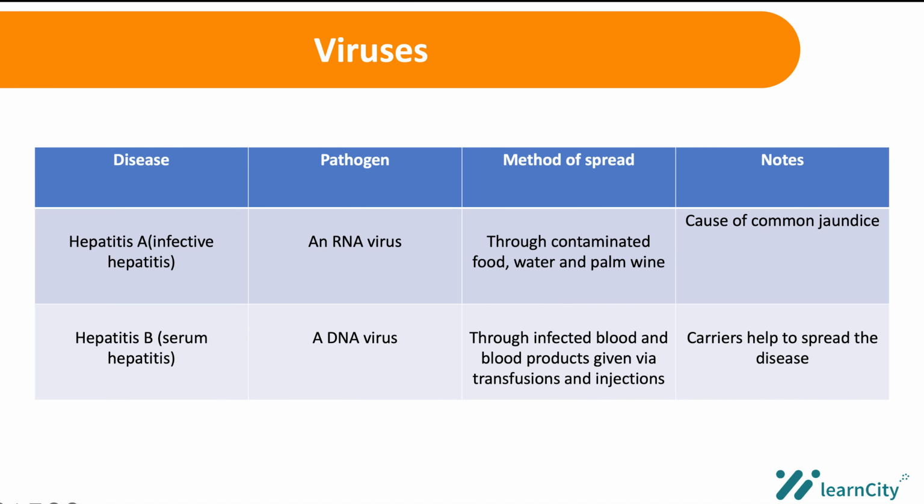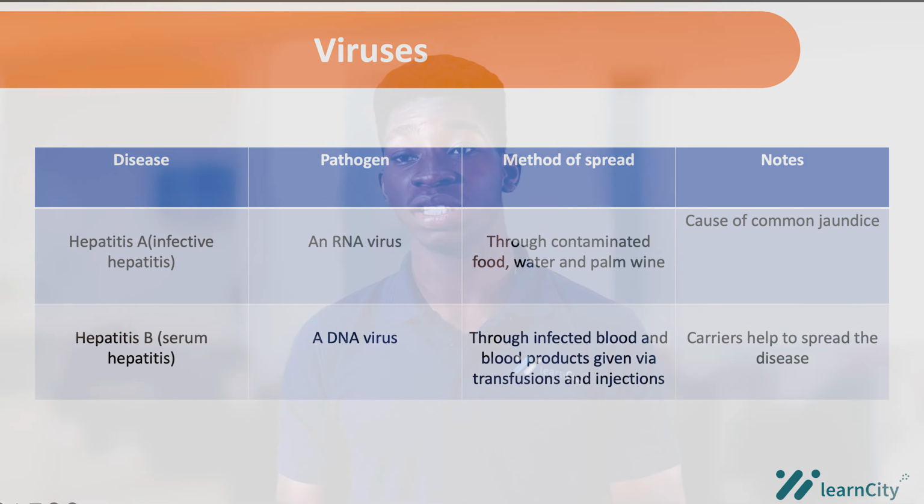Then, apart from hepatitis A, we also have hepatitis B, which is also known as serum hepatitis. And it's a DNA virus, and it can be spread through infected blood and blood products given via transfusions and injections. And it can be spread through carriers of this disease. So with that, we've come to the end of diseases caused by viruses.